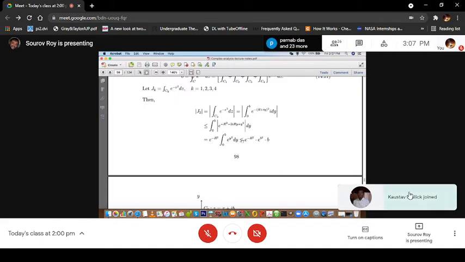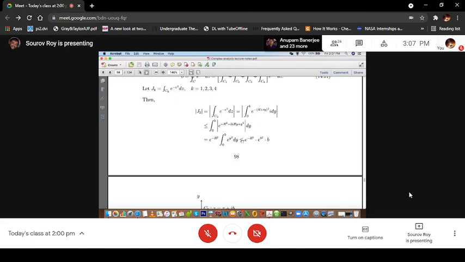If you think of it in terms of the area under the curve, as in the case of a real integral, this should be less than or equal to b times e to the power b square: the value of the function at b times the total length of the range.